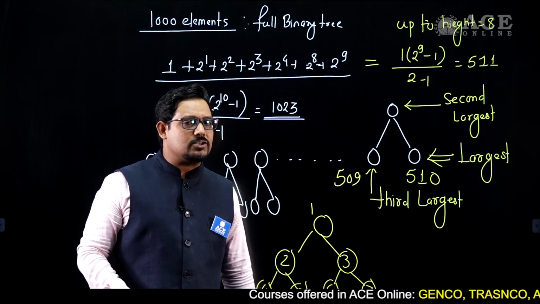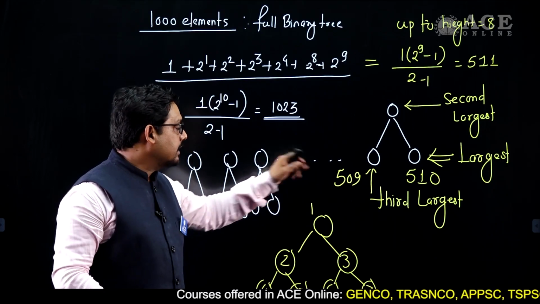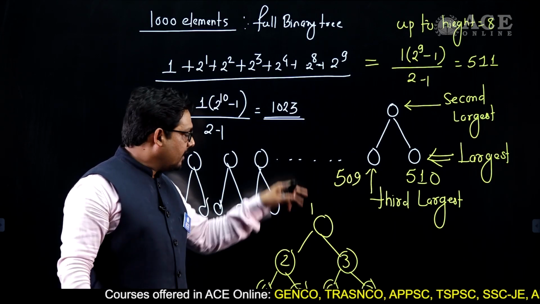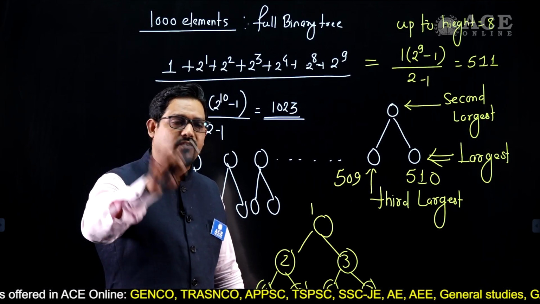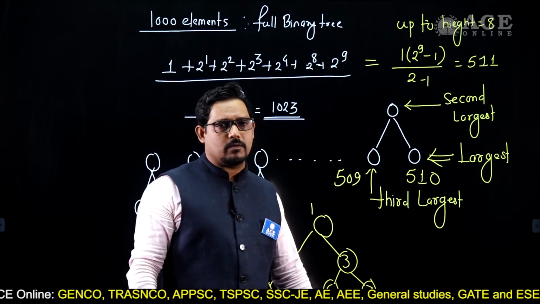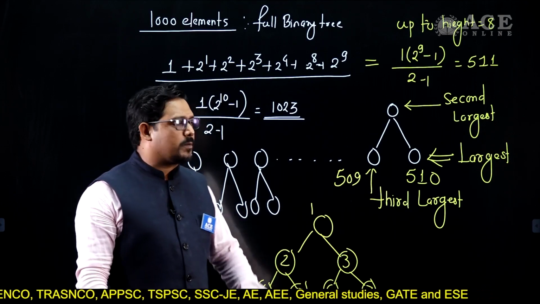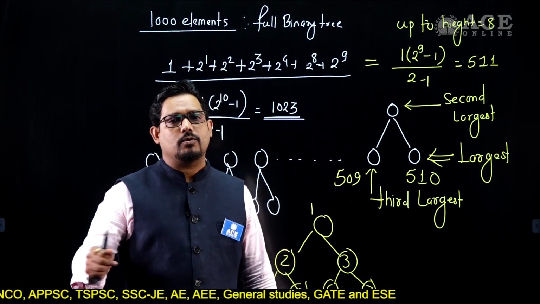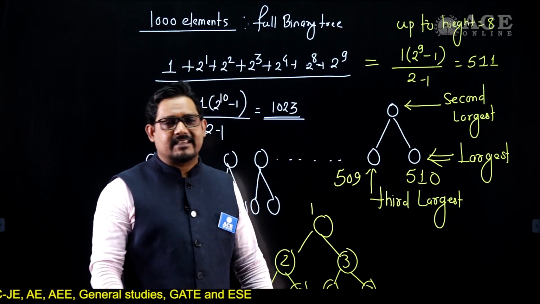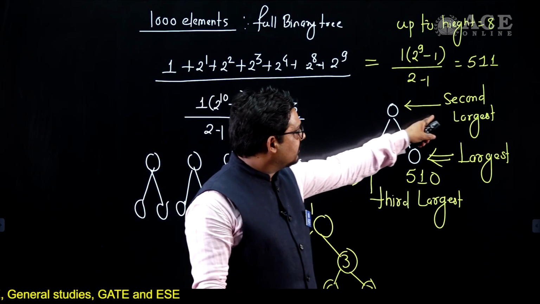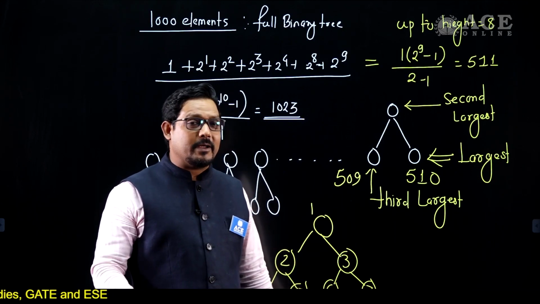So this is your third largest element, and it is asking for the index of it. Definitely the last level is not full, and the index for this will be 509. Answer for this particular question is 509. I'll give you one problem here: try to find the index of the second largest element. That will be quite interesting.